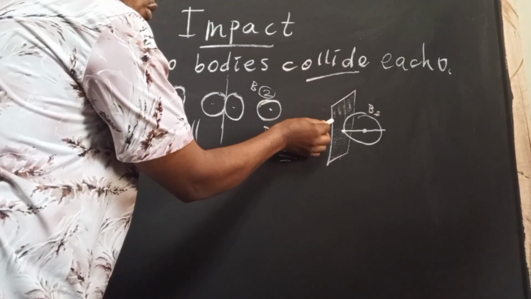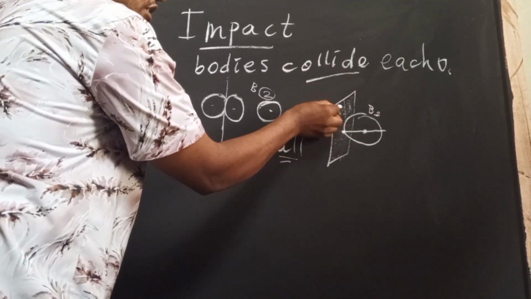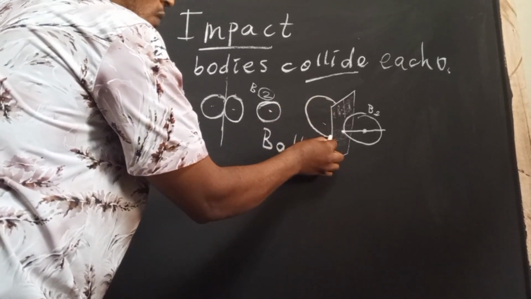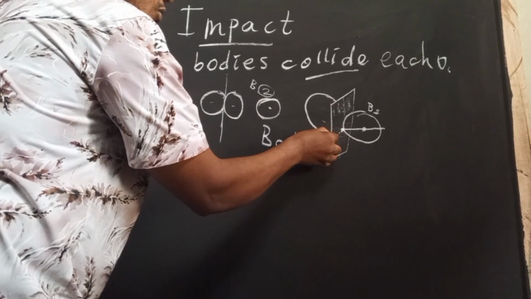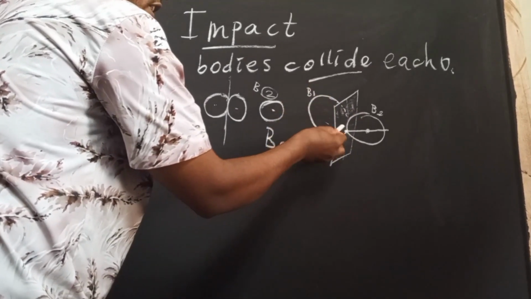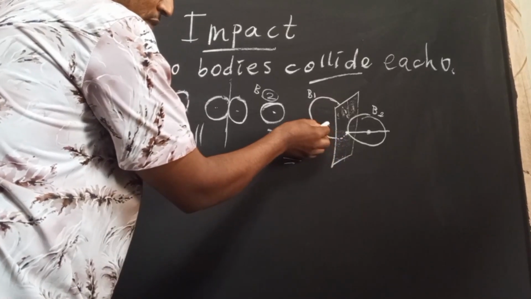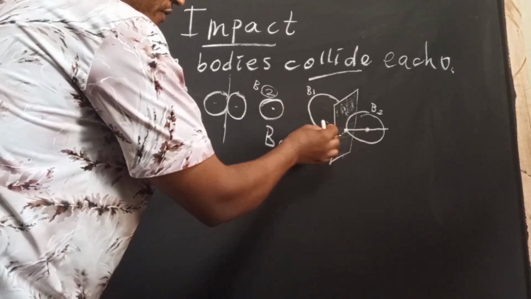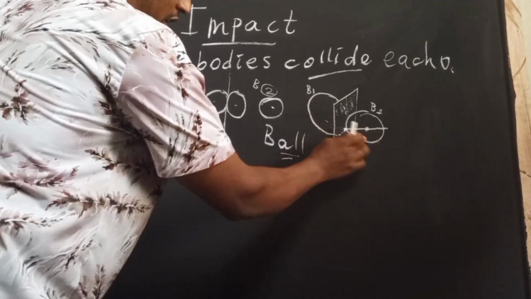On the other side there exists ball 1. So the contact line, this is ball 1. As per my drawing, I am drawing the oblique view, so I can arrange this one.